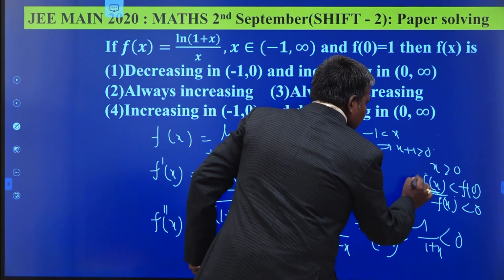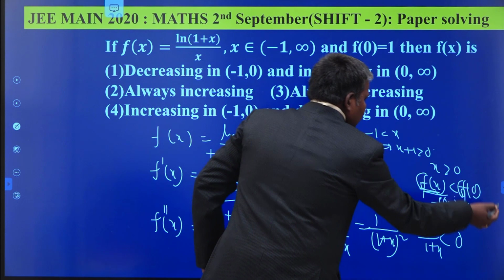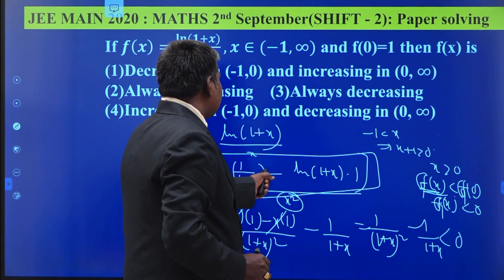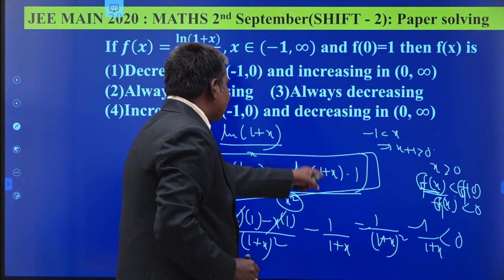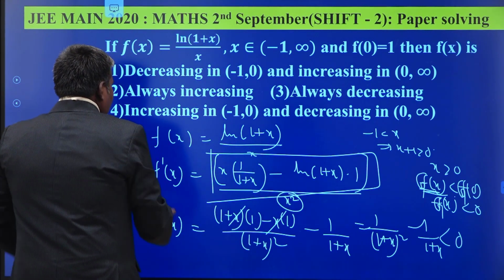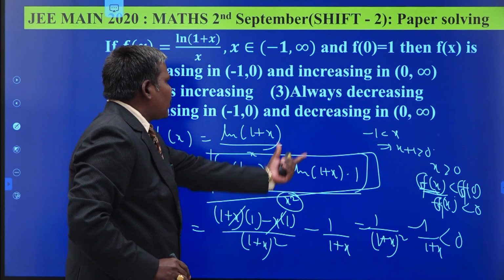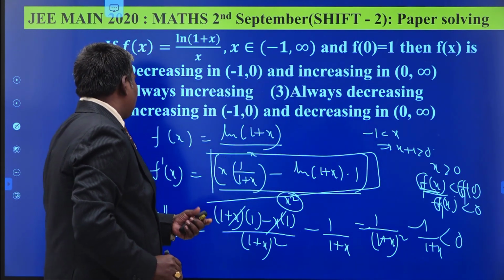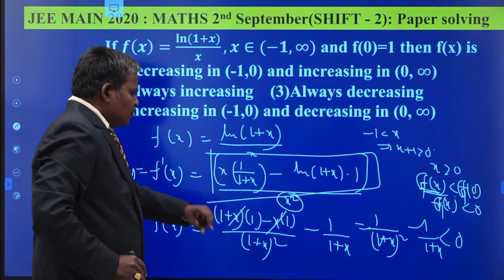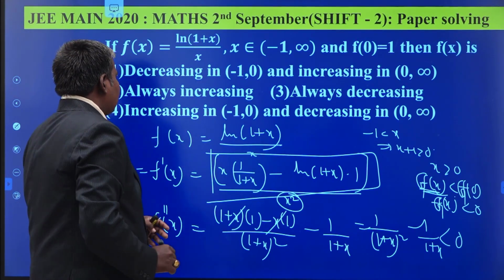Suppose say some g of x. G of x less than 0. We mean x by 1 plus x minus log of 1 plus x is less than 0. F dash x is your g of x. F dash x is less than 0 for all x belongs to minus 1 to infinity. It means what? F of x is a decreasing function. So in this manner we have to crack this one.